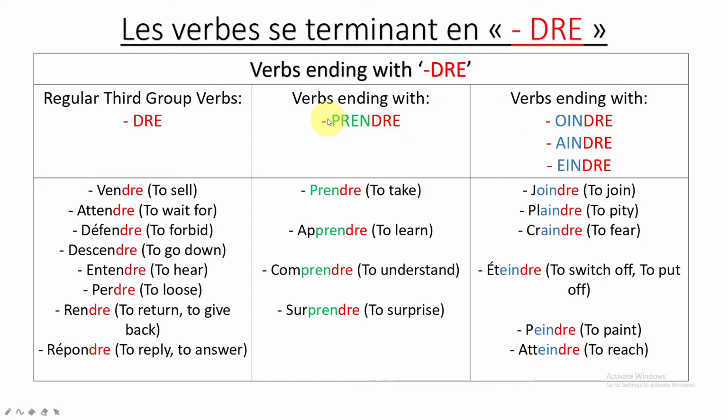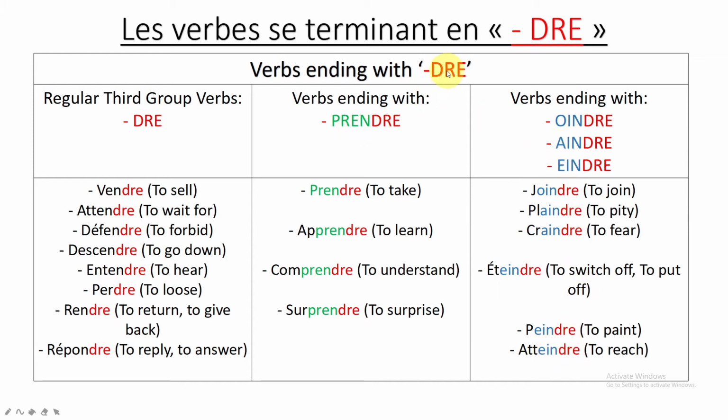The middle one should have PREN-DRE before the DRE, and the first one is just DRE. Now for the third one, joindre, OIN-DRE, plaindre, AIN-DRE, craindre, AIN-DRE, éteindre, EIN-DRE, peindre, EIN-DRE, atteindre, pardon me, EIN-DRE.